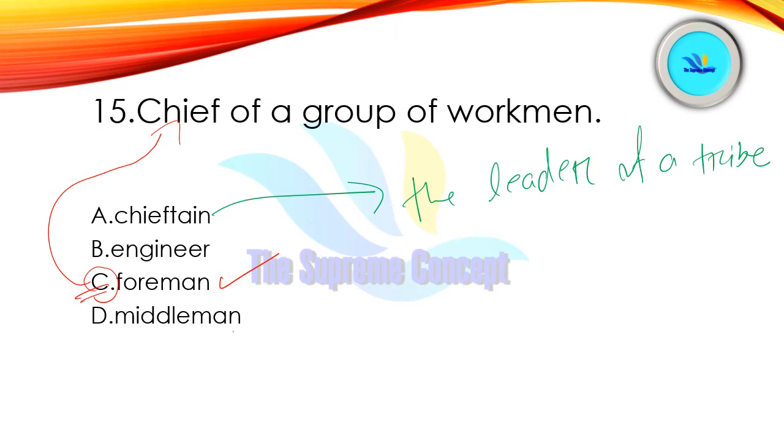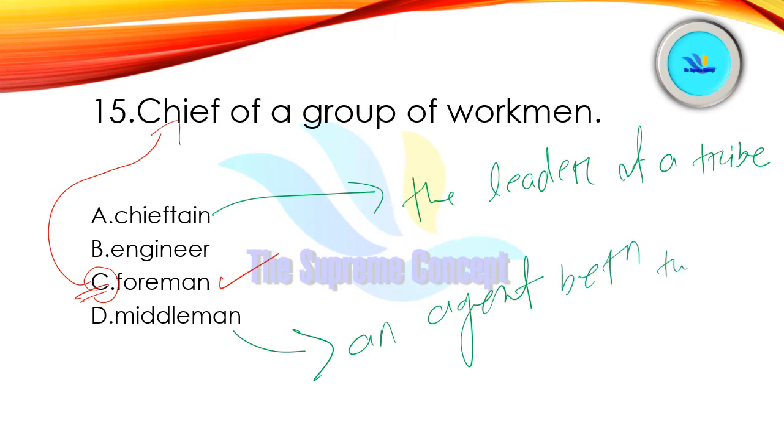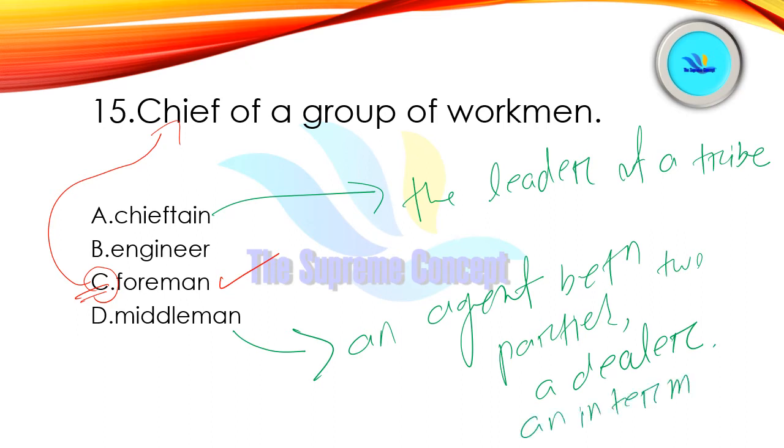Then yeah, middleman. Middleman means an agent, you can say, an agent actually between two parties. Yeah, an agent between two parties, or we can say a dealer, right? A dealer, agent, or an intermediary. All right. Yes, so let us move.